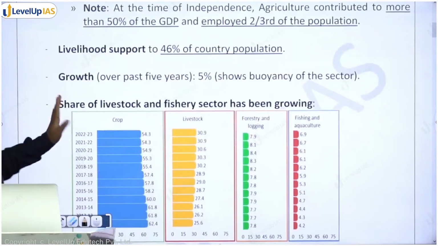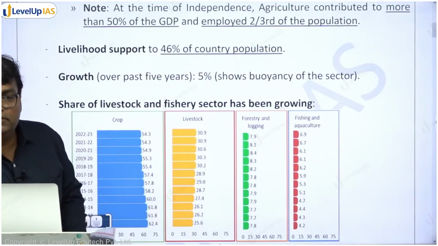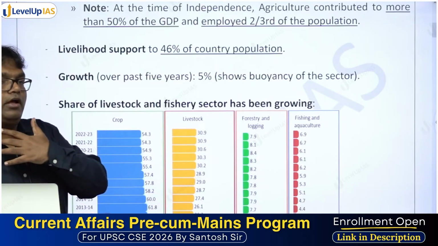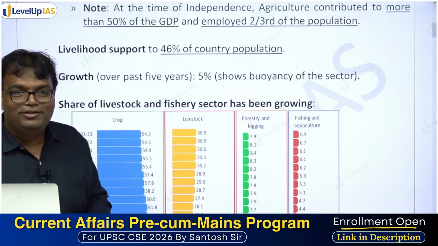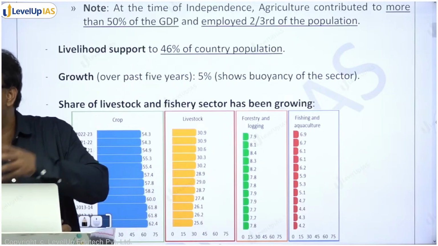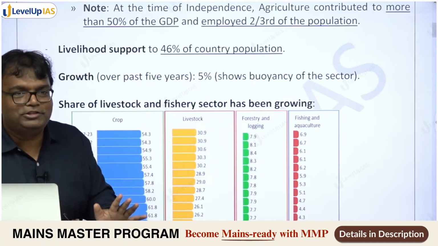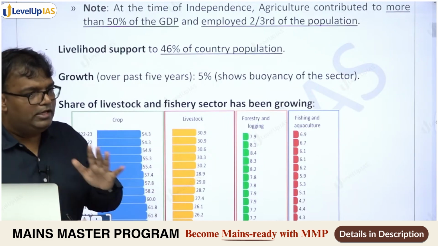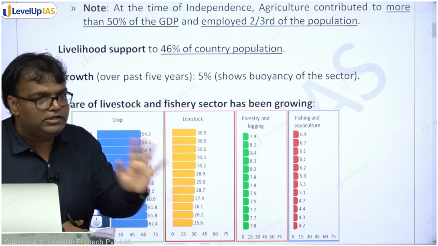Then over the last 5 years, average growth rate has been around 5%. Agriculture around 5% per year पे grow कर रहा है. Now I personally am questioning this data like anything, क्योंकि मैं तो हर साल economic survey of India पढ़ रहा हूँ ना. तो on an average 5% grow होने के लिए there should be years जब it is growing at 6%, there should be years when it is growing at 4%, but this wasn't the case. But अब latest economic survey of India बोल रहा है 5%. We will not question this data. हमें क्या यूज करना है कि over the last 5 years what is the average growth rate in agriculture sector? It is 5%.